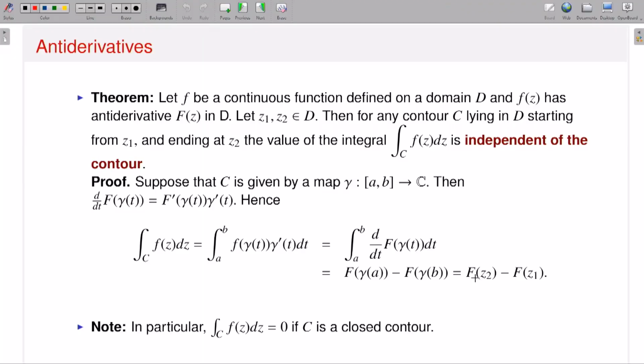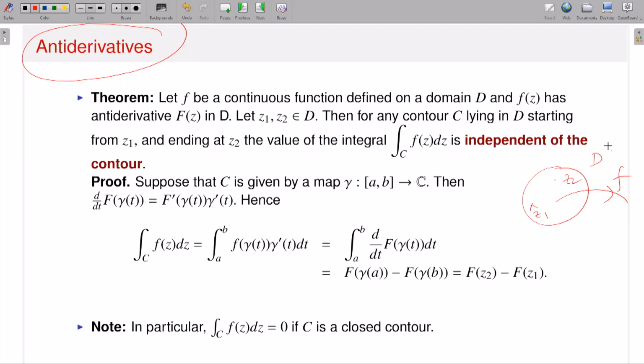It's very easy. So now this is antiderivatives. What is the advantage of antiderivatives? In my last lecture I was talking about path independency. What is the meaning of path independency? Suppose you have a domain D, a function f which is analytic in D, and two points, z1 and z2. I have already discussed contour integrations.